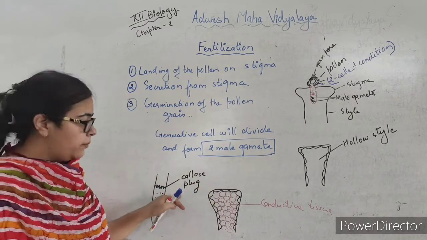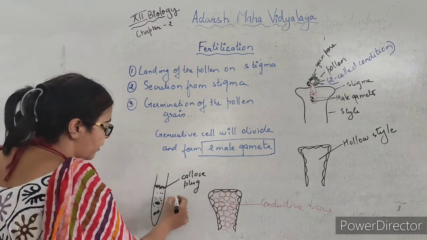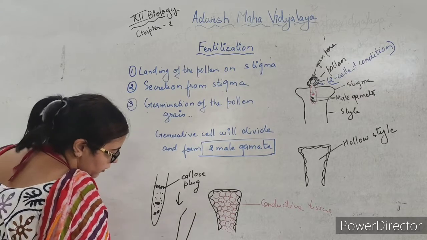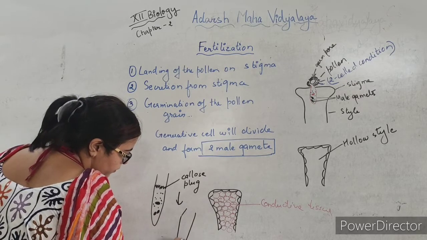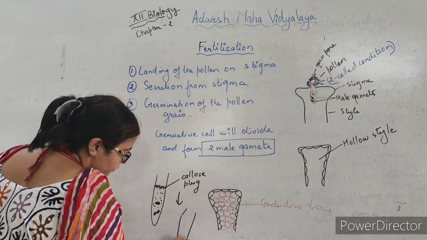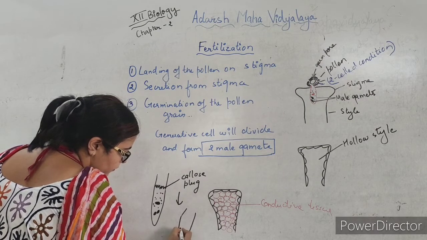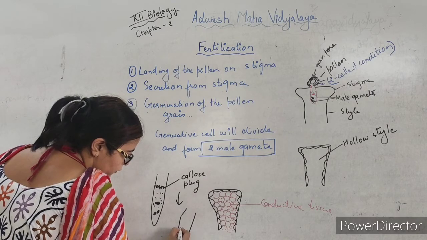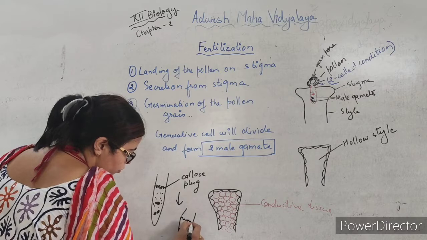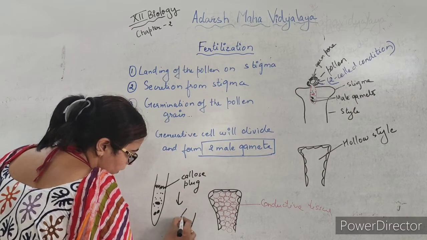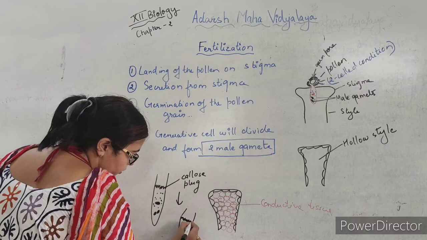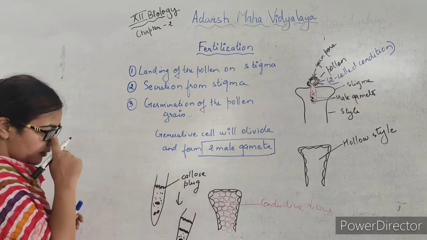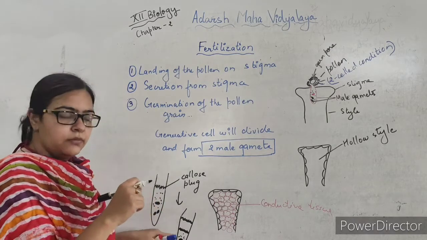This callose plug will be formed at intervals and it will help keep the contents of the pollen tube at a particular place, and will not allow them to come back to the original position due to the pressure formed by the conductive tissue. Okay.